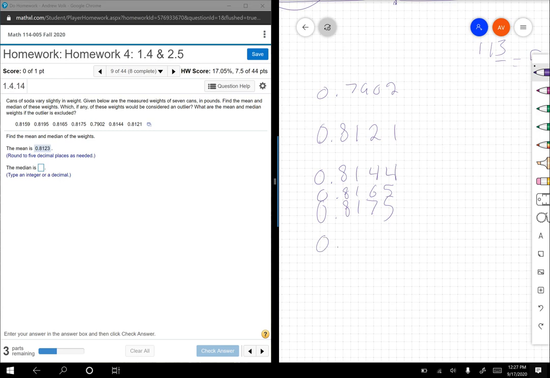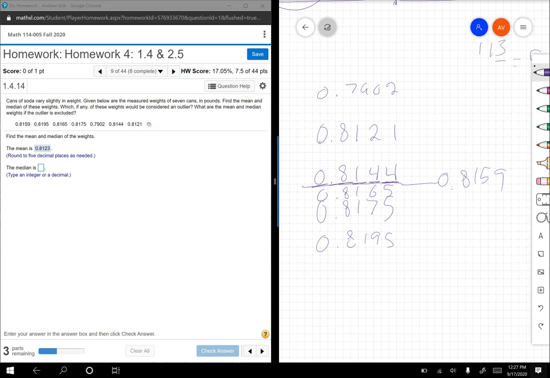We have 0.8195, and then we've also got right in here, we've got 0.8159. All right, that was annoying to write out, but we got it.